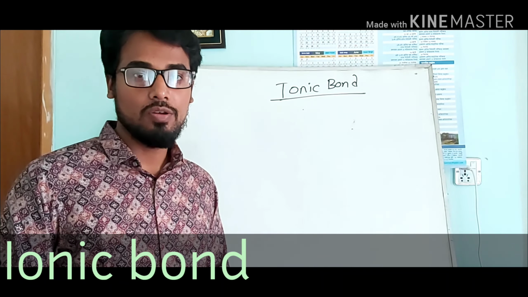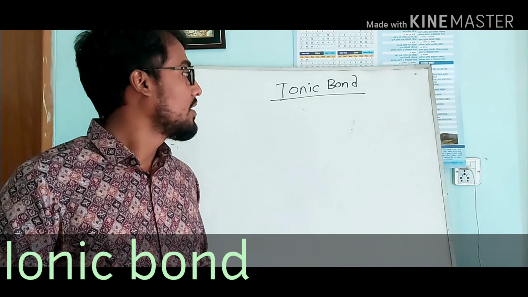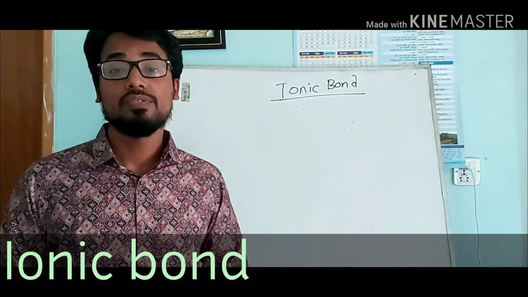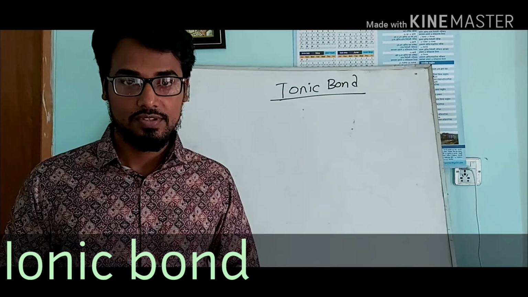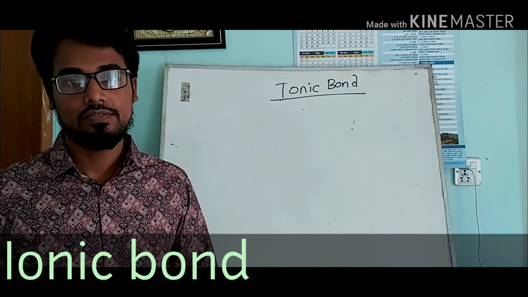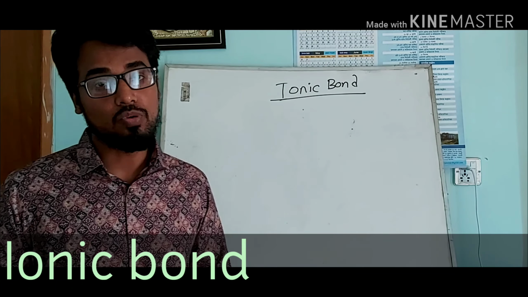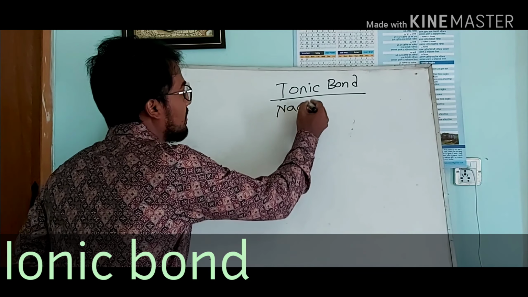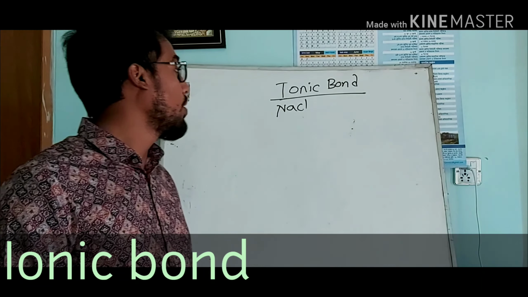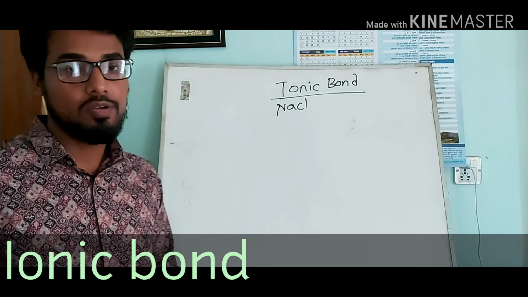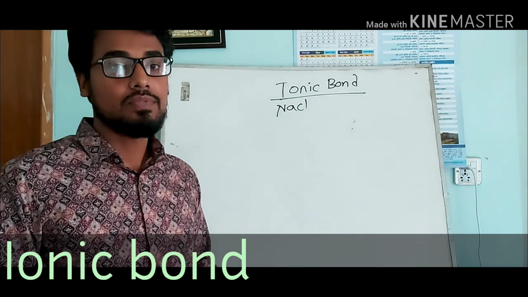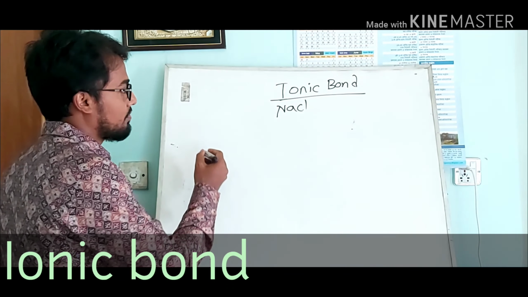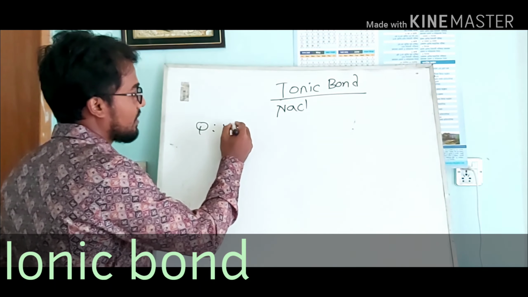One famous example is table salt, sodium chloride, which is formed as NaCl. How is NaCl formed by ionic bond? That is today's class. First, what is ionic bond?